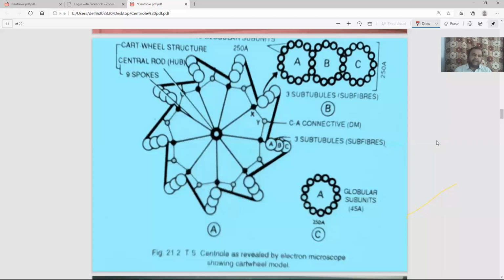So let me clarify what is there. Then we will go to the next slide. Let me tell you about this diagram, listen carefully. If you follow the diagram, what I am speaking, you just focus on the labels. Right now, focus your eyesight on those things which I am pointing out. So what I have just mentioned about this structure A.